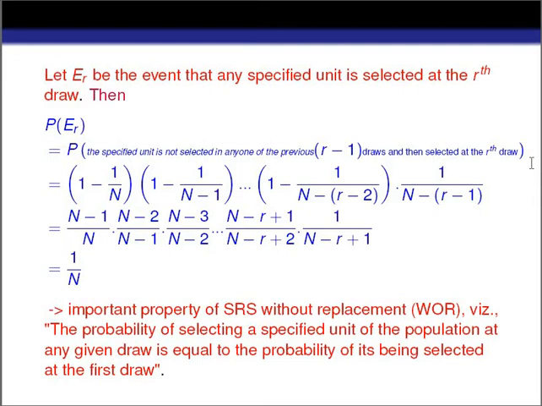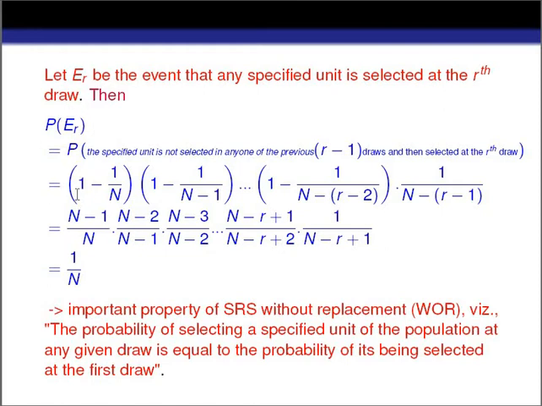So if a specified unit is selected at the rth row, it means that the specified unit is not selected at the previous R minus 1 rows, and then it is selected at the rth row, isn't it? It means the unit is not selected in any of the previous R minus 1 rows and then it is selected at the rth row. With the help of this we can calculate the probability of this event.